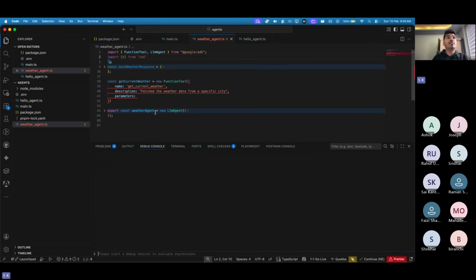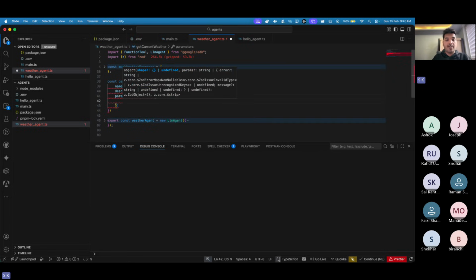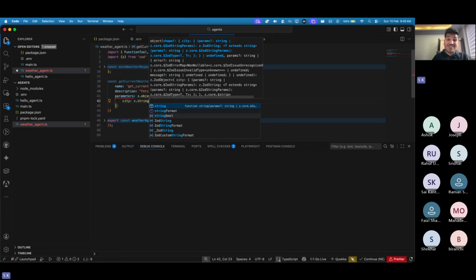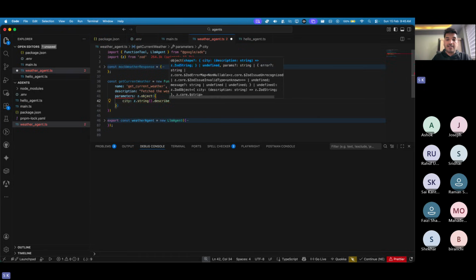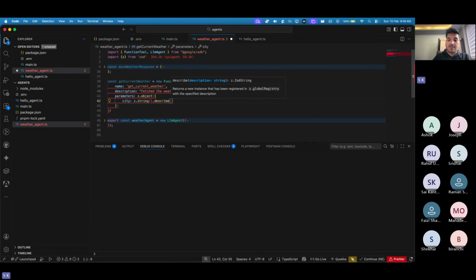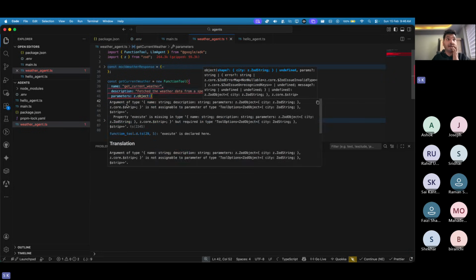You just need to tell it, hey, your parameter will be z.object. In this object we will be getting something called city, and this city is going to be of type string, and this string is going to describe the city name. So we will say describe, this is city name, maybe something like that. And now you have a parameter.